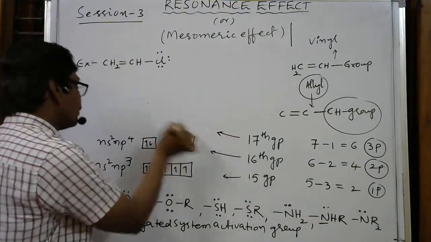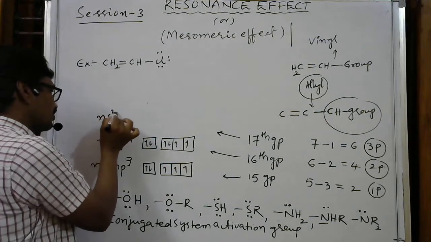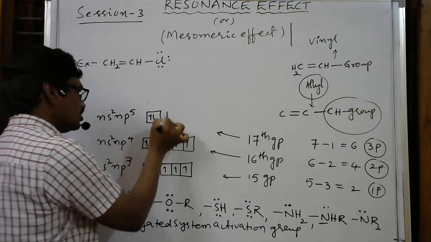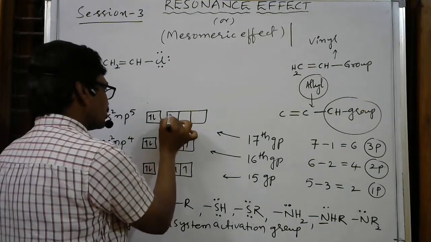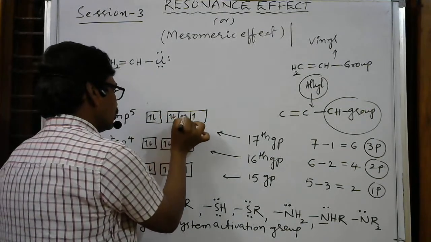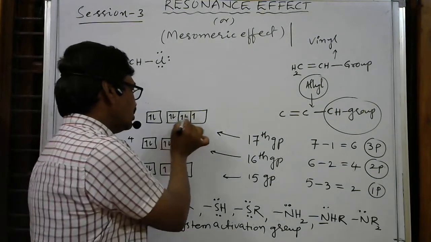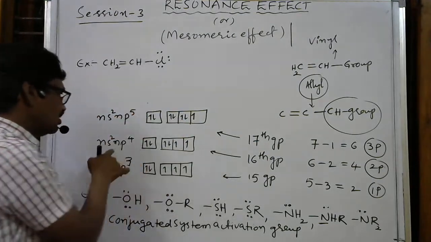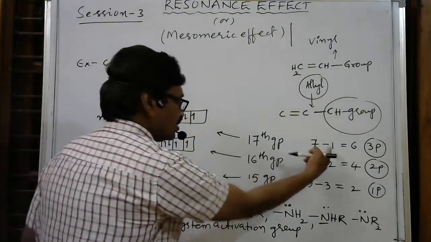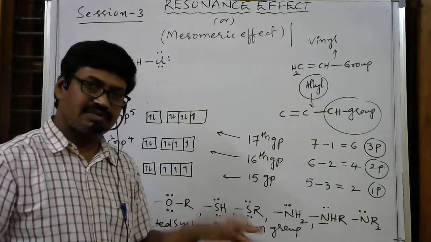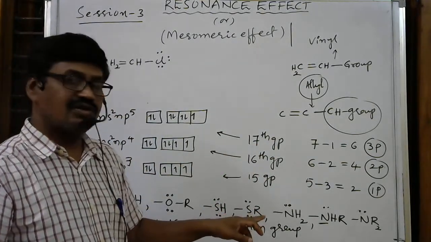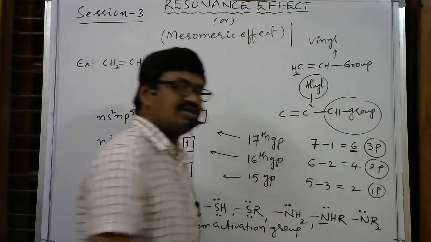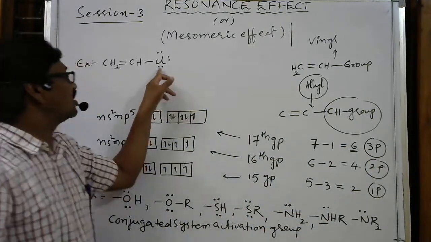Similarly, if it is a 17th group element like chlorine, the electron configuration is ns2, np5. So here 2 electrons and here 5 electrons, 1, 2, 3, 4, 5 electrons. That means here 1 electron means it is monovalent. The total number of electrons is 7, 2 plus 5. From that only 1 is an unpaired electron, which participates in the bonding. So the non-bonding electron pairs, otherwise lone pairs of electrons, are 3, otherwise 6 lone electrons. So like that I wrote 3 here.